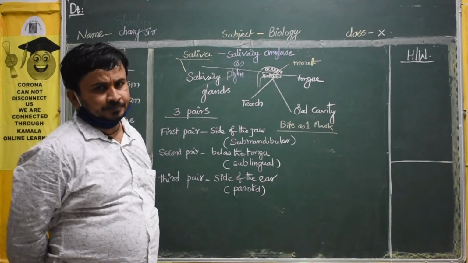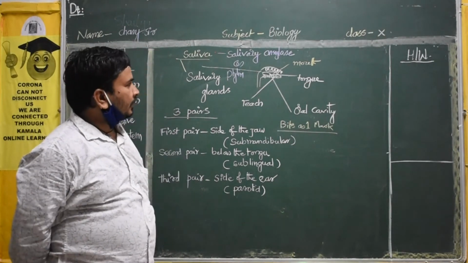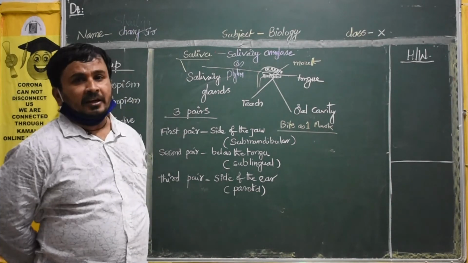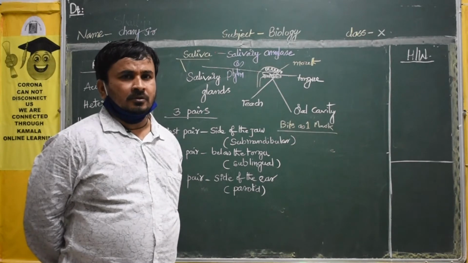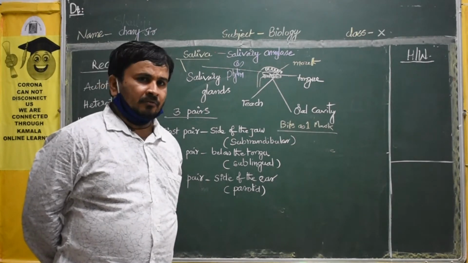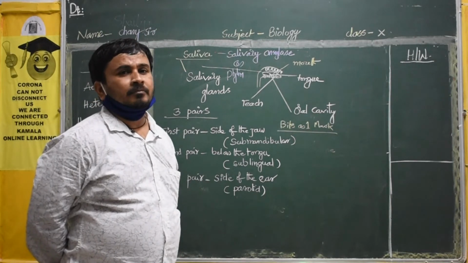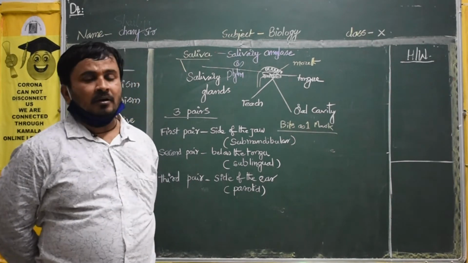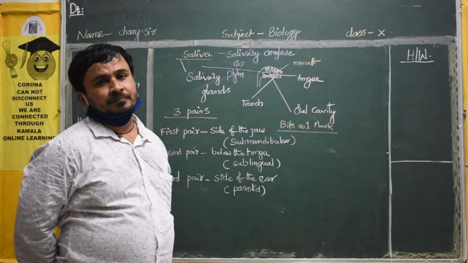What is the meaning of enzyme? Enzyme is nothing but that which will fasten the reactions. What is the meaning of reaction? One product will be converted into another product. That is called enzyme. So our saliva contains the salivary amylase or ptyalin enzyme.